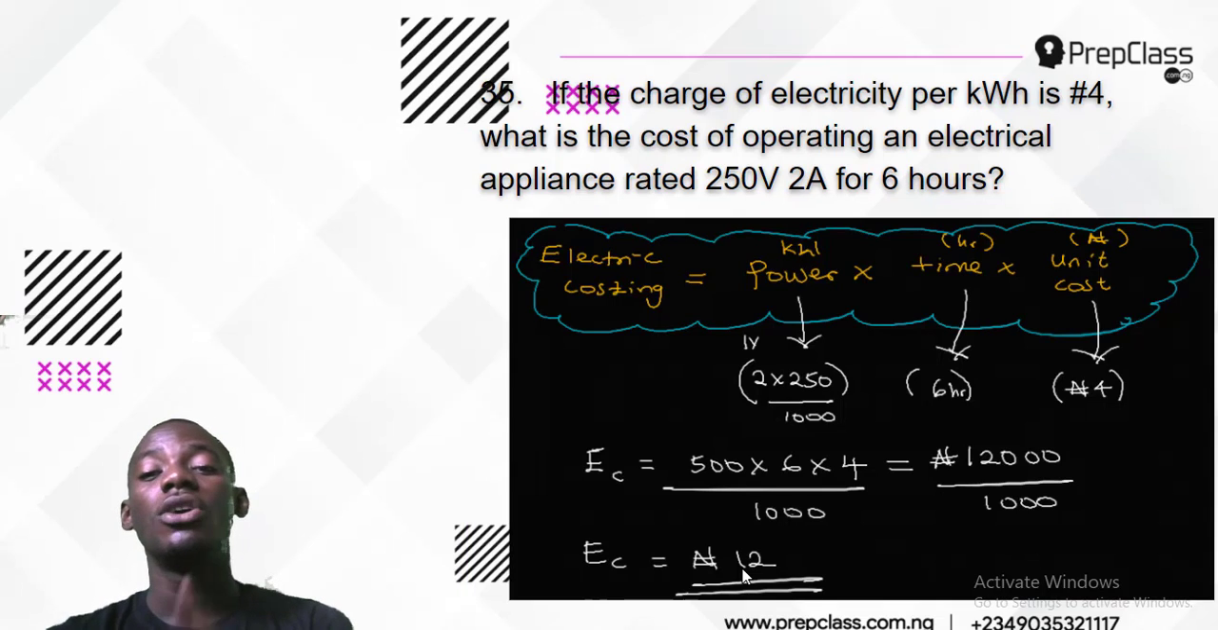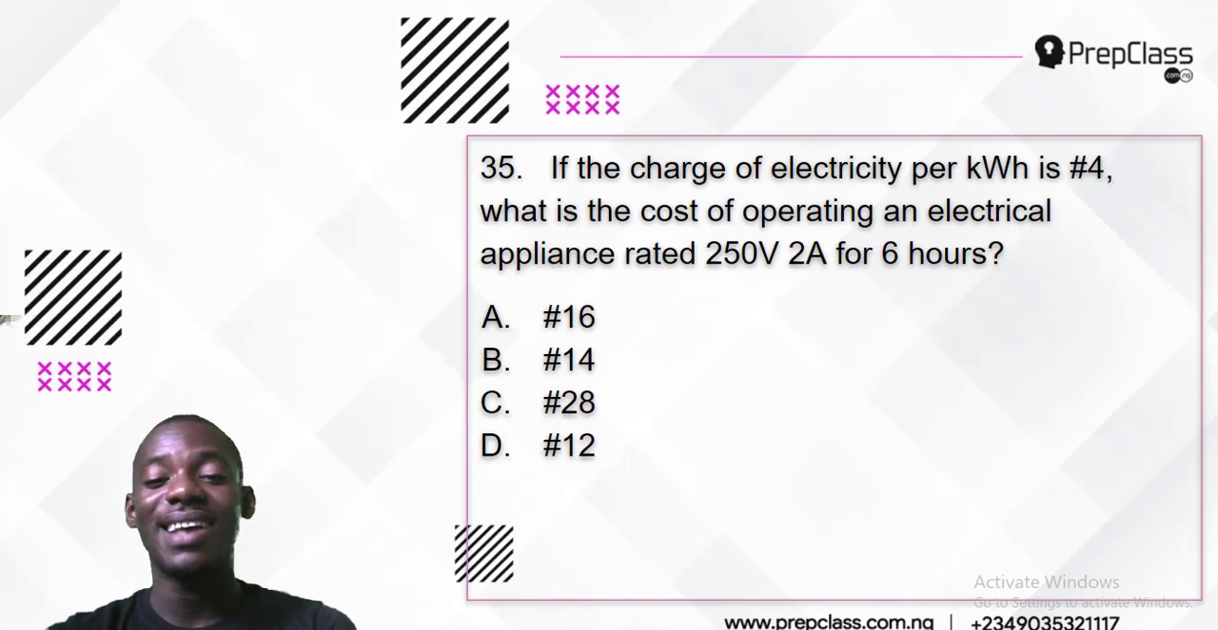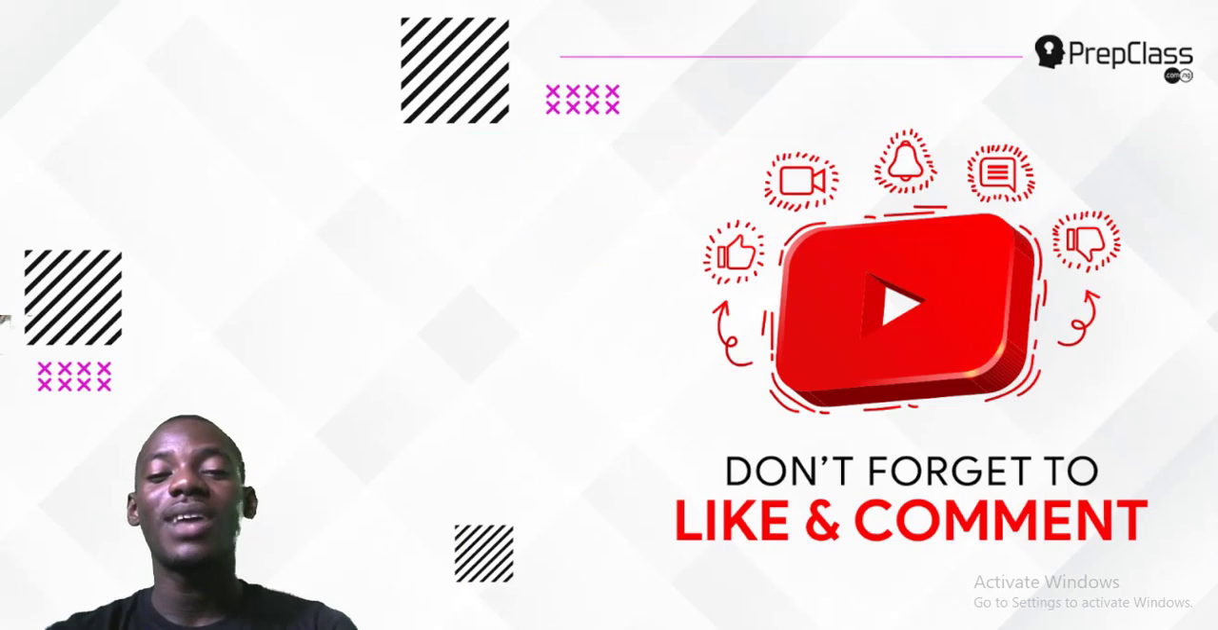Don't forget that next time you see a question on electric costing, find the power in kilowatts, multiply it by the time and by the unit cost, and that will give you your answer straight up. Next time you see that, don't show mercy, deal with it and kill it off. That is the answer to number 35.